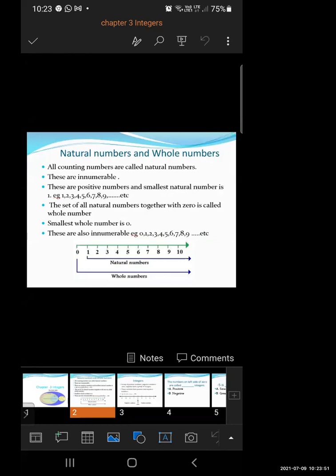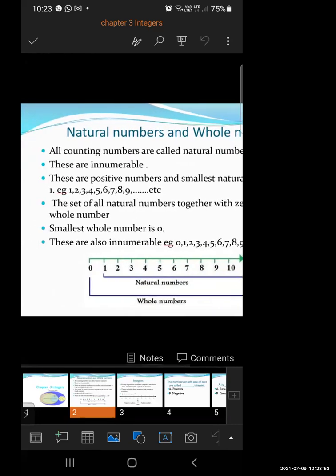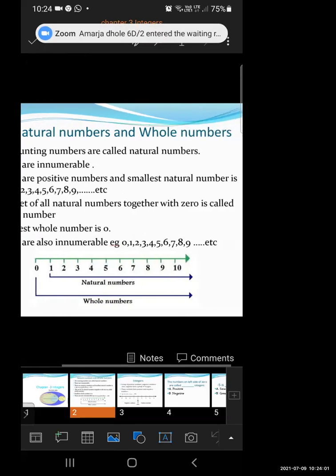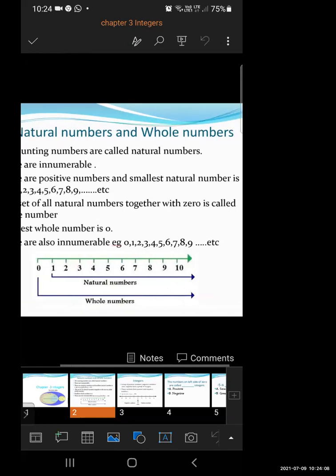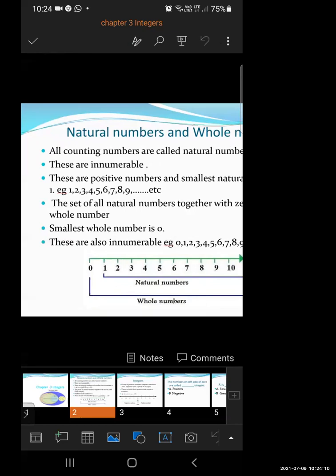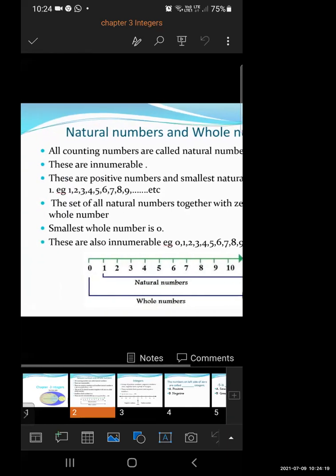First of all, let's revise natural numbers and whole numbers. We have seen this concept in standard 5, but let's just remind ourselves and revise a little bit. What is meant by natural numbers? All counting numbers are called natural numbers.